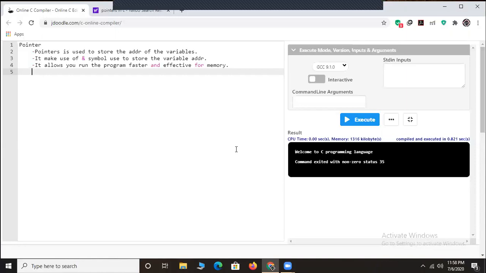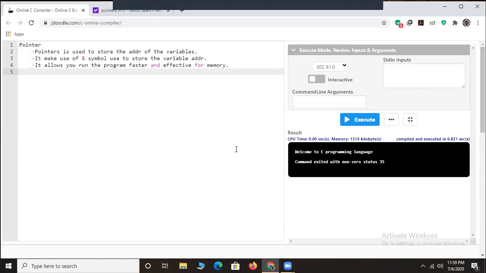See friends, the reason we make use of pointers along with arrays in C programs is because pointers will make your program run faster compared to arrays. Instead of using arrays, if you make use of pointers, the program will run faster, and pointers are effectively used for memory management. It allows you to store very little data compared to an array.